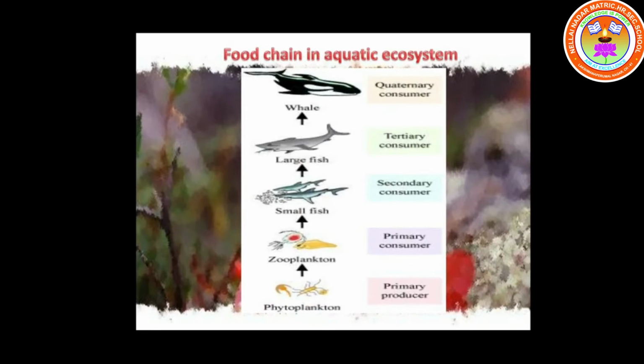Next, let us see about the food chain seen in aquatic ecosystem. So in this system, we can see the phytoplanktons. What are phytoplanktons? Phytoplanktons are tiny, microscopic plants seen in the aquatic system. The zooplanktons feed on phytoplanktons, and the small fish feed on zooplanktons. Large fish feed on small fish, and finally whale feeds on large fish. So this is how the energy flows from the phytoplankton to whale.